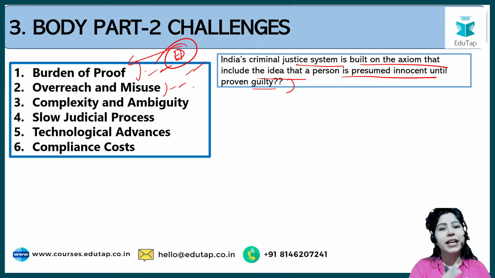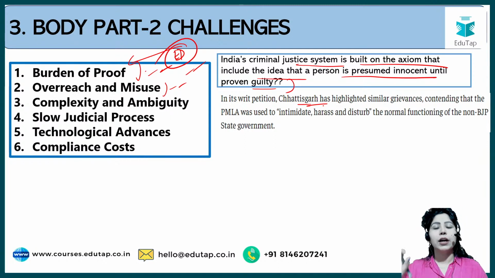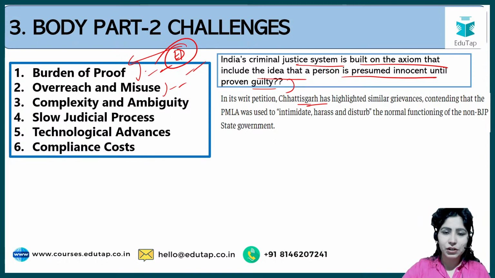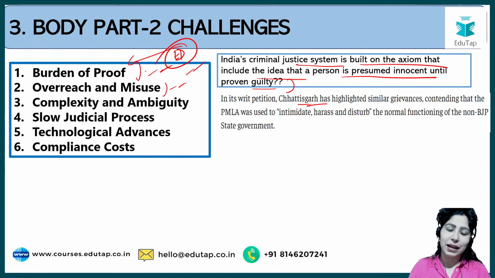Second thing is overreach and misuse. छत्तीसगढ़ गवर्नमेंट is complaining. छत्तीसगढ़ गवर्नमेंट ने बोला है कि आपका फेडरल स्ट्रक्चर है आपकी कंट्री में, so the ruling party is BJP, but in many states BJP is not the ruling party. So the Chhattisgarh government is saying that BJP, the ruling party at the centre, has been misusing PMLA. अभी कितना सच है कितना नहीं ये सुप्रीम कोर्ट ही बताएगा.